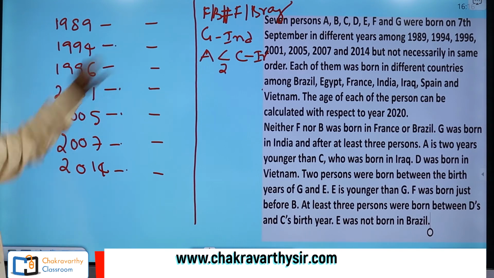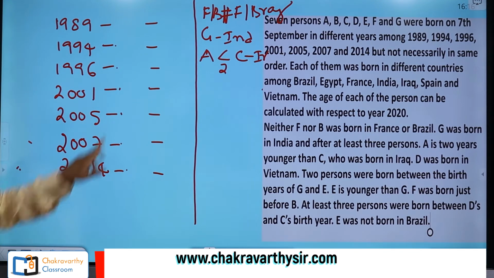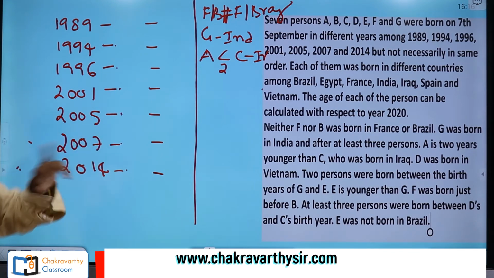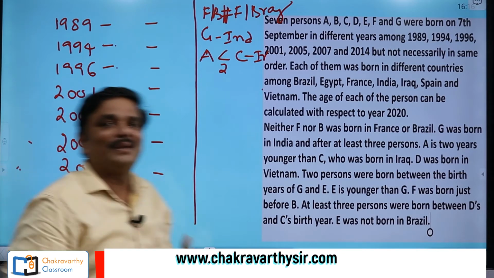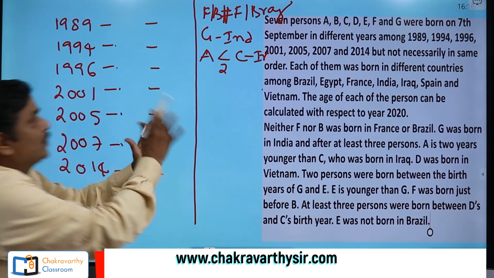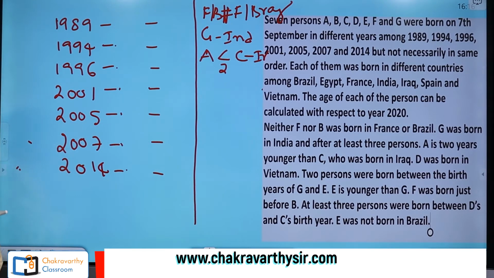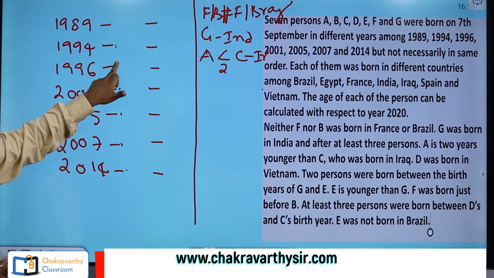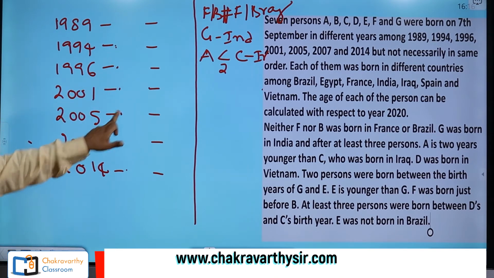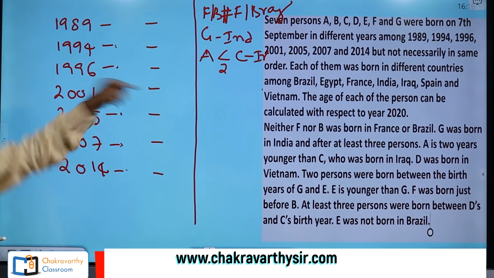If I keep C here, definitely I should keep A here. How fantastic, right? This is the way to go for the puzzle. So here are two possibilities. From 4 possibilities, I have reduced it to 2. This is CA one possibility or CA another possibility. No other years have a 2 years gap.